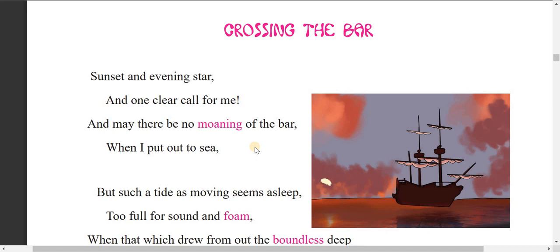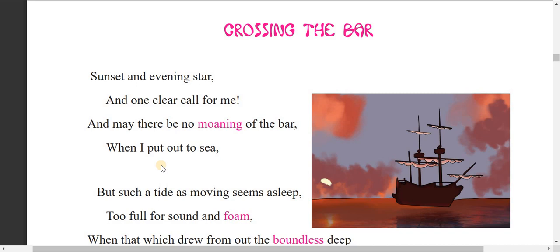The poet may be dying, or is going to die, according to the words. The poet says that it is not necessary to weep, to cry, to mourn over his death. When I put out to sea, put out to sea means just going beyond life.